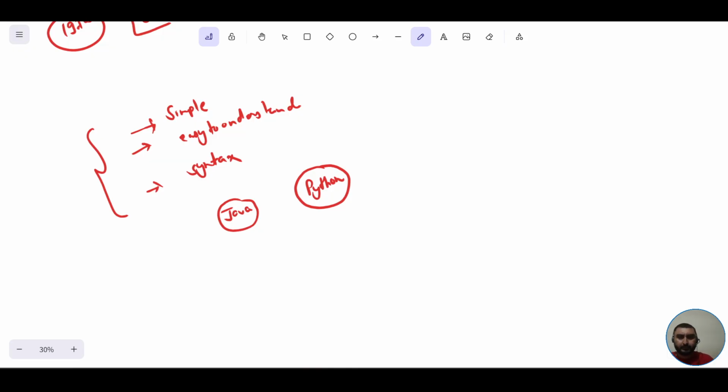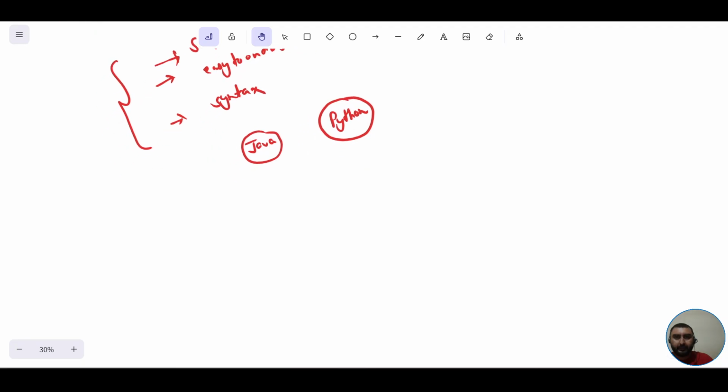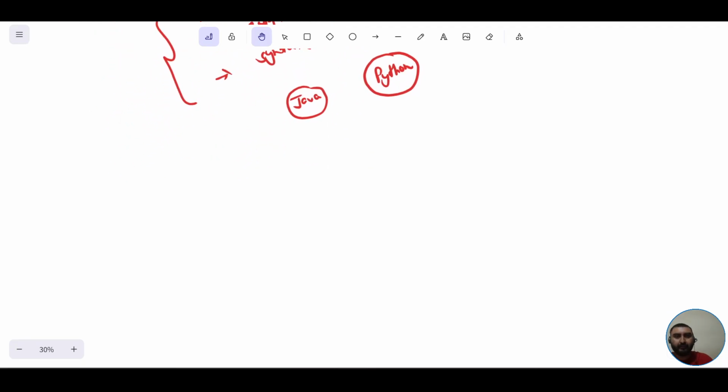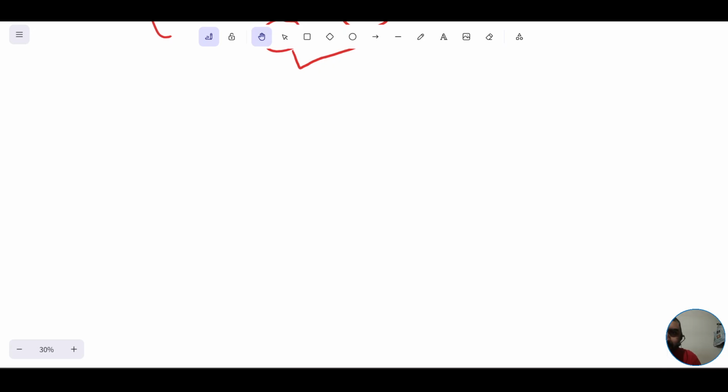Definitely. So now let me explain with the help of Java code and Python code how it will be easy for you. I'll try to compare, and you have to decide by yourself which one is easier. Now see, if I just want to display a message, say the message is Hello Satvinder Singh. This is the message which I want to display.